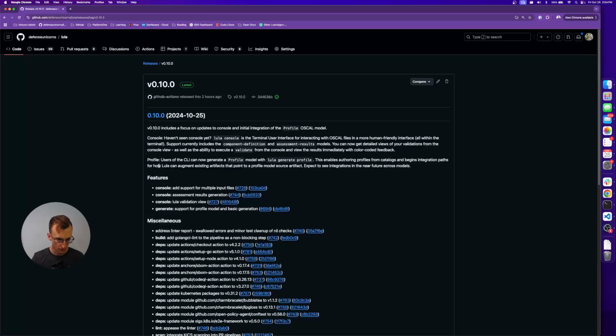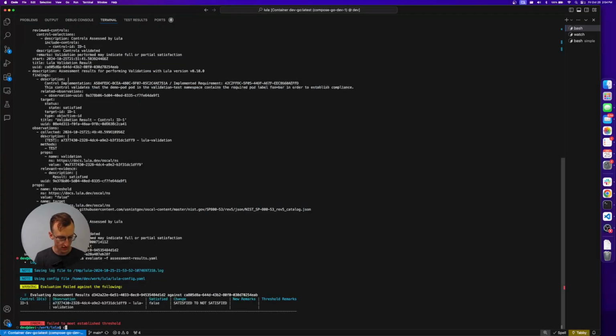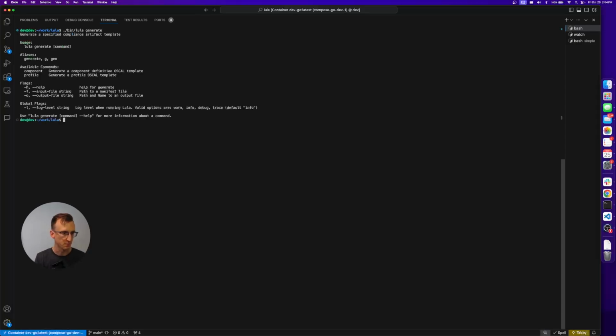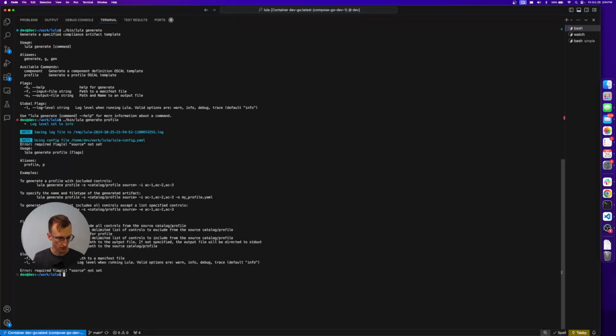The second part is profile. Again, this is just an initial iteration here. So if we look at Lula generate, we now have the option to generate a component or a profile. If we pass in the profile subcommand to generate, you'll see some information here about what it is you want to do. We are not validating the source of the catalogs, so you can give it a source to the